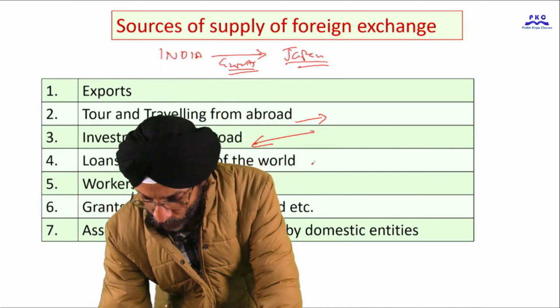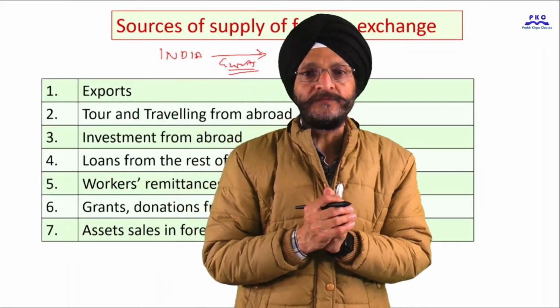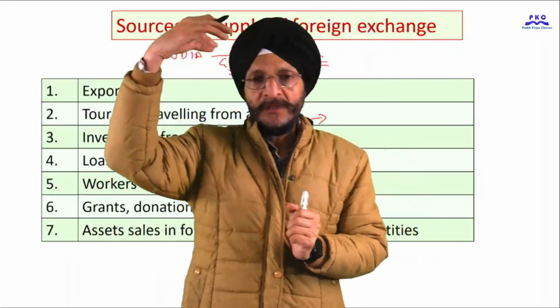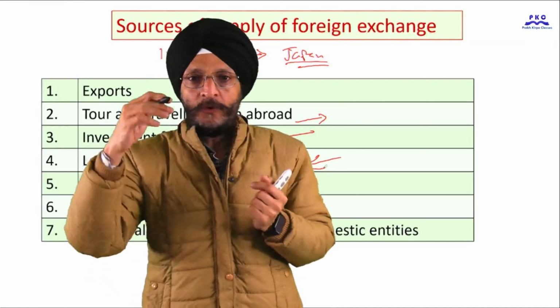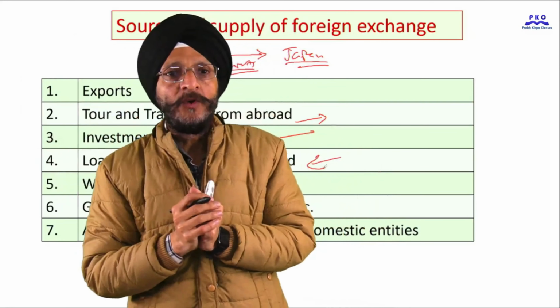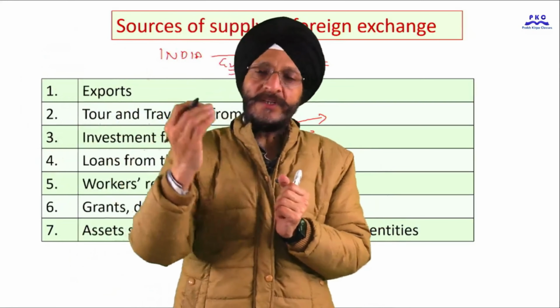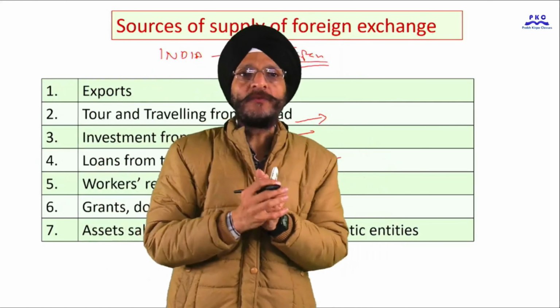When we get loans from the rest of the world, that is, from foreign governments or foreign banks, the foreign currency comes into our country. There is supply of foreign exchange.